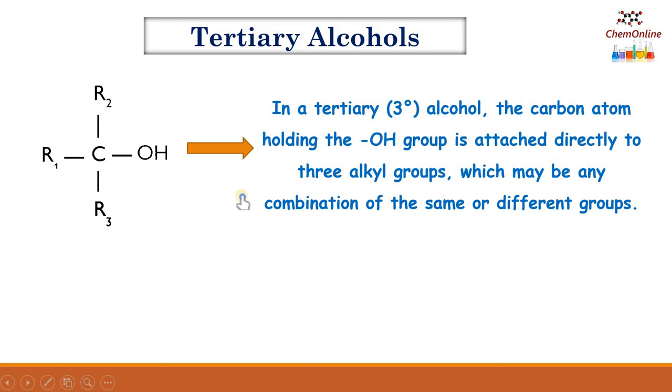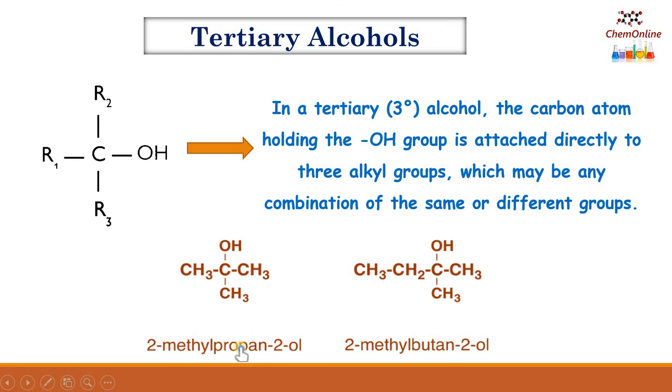In tertiary, as the name indicates, the carbon bearing the OH is directly attached to 3 alkyl groups, which may be any combination of the same or different groups. For example, 2-methyl propan-2-ol. Here the carbon bearing the OH is attached to 3 alkyl groups, CH3, CH3 and CH3. So this is a tertiary alcohol. Similarly, here also 2-methyl butan-2-ol. The carbon bearing the OH is attached to one CH3, one CH3 and one ethyl group, CH2CH3. So this is another example of a tertiary alcohol.